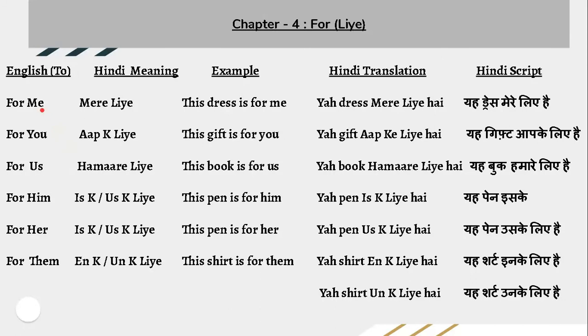The first one is for me, meaning is mere liye. This dress is for me. यह dress मेरे लिए है. How to frame the sentence?